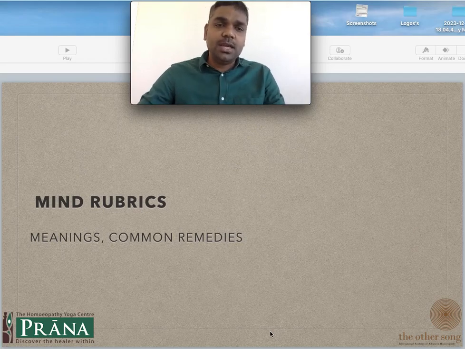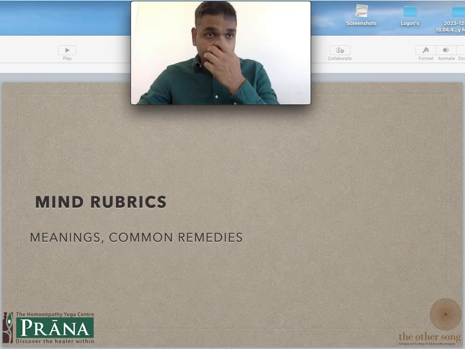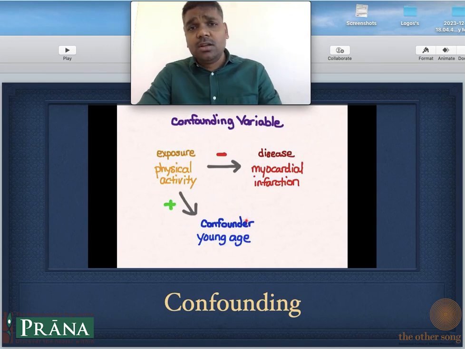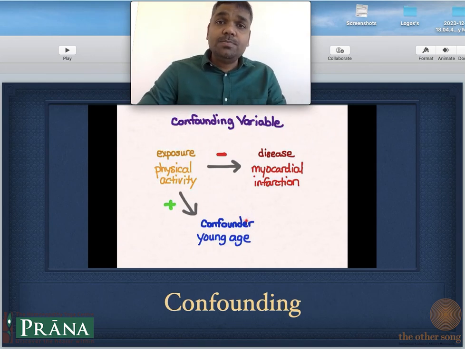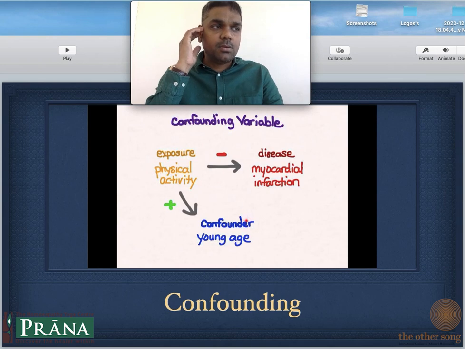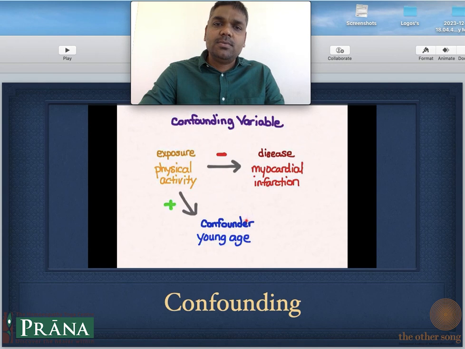So let's begin with our rubric for today, which is confounding. The actual rubric is confounding objects and ideas. So if we look at the dictionary meaning of this word confounding, this is one of the examples that we see.